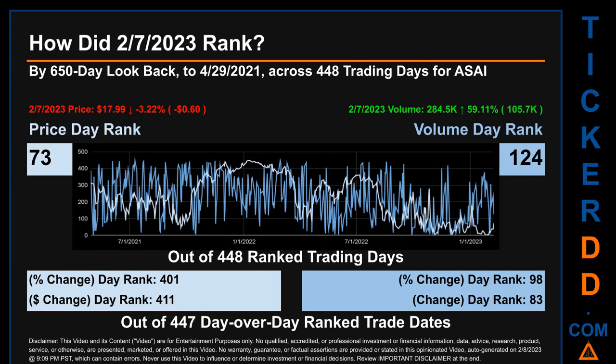The line graph overlays price and volume's daily ranking, as shown respectively in light versus dark blue, across those target trading days. In this view, essentially the dips are good whereas the spikes are bad. The price's day over day percentage change, dropping -3.22% on the 7th of February 2023, had a day rank of 401, while its dollar difference of -60 cents had a rank of 411 when compared day over day across 447 trading days. Volumes, percentage change and difference were ranked respectively at 98 and 83.